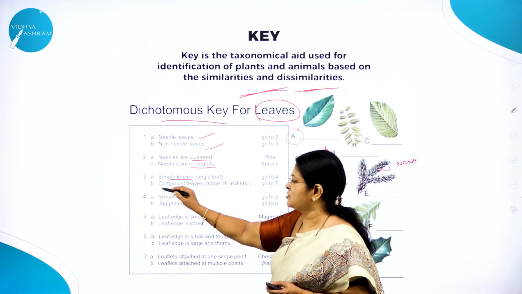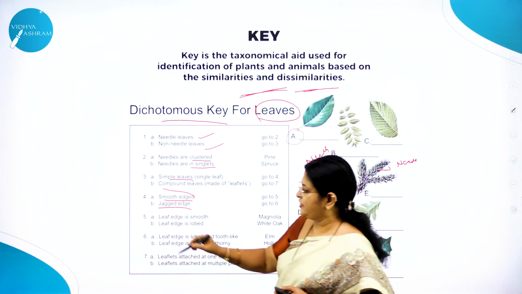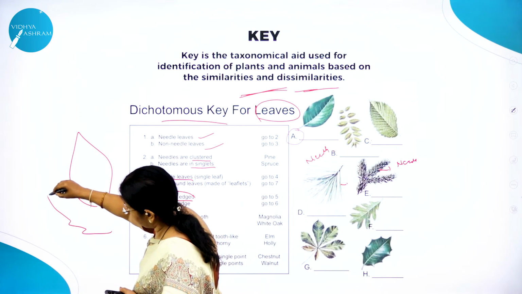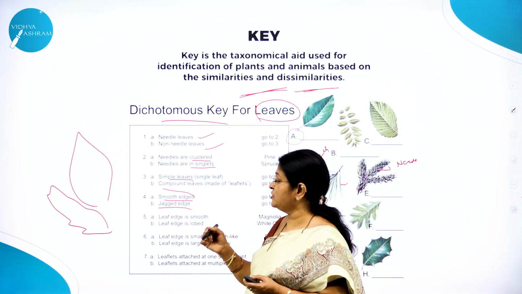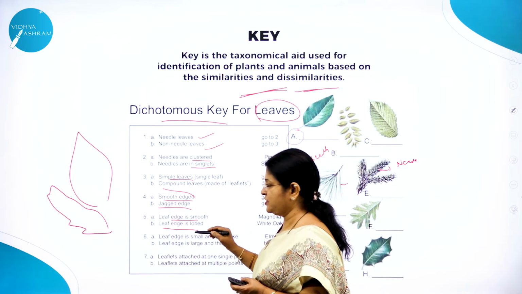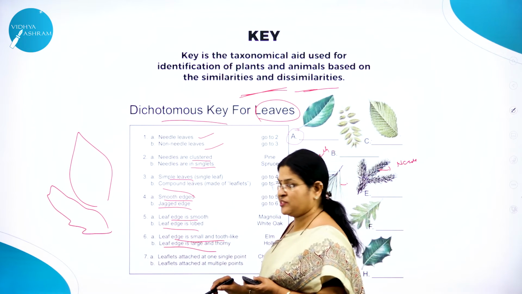Then simple leaves, compound leaves. Then smooth edge, jagged edge. For example, you come across leaves like this, some like this. So as I said, a key is used based on the similarities and dissimilarities. Leaf edge is smooth, leaf edge is lobed. Then leaf edge is small and tooth-like, leaf edge is large and thorny.